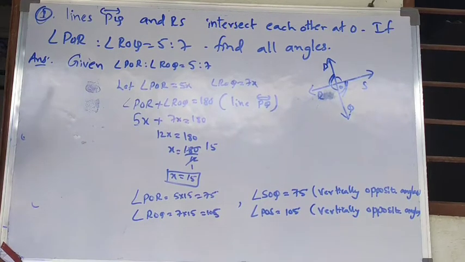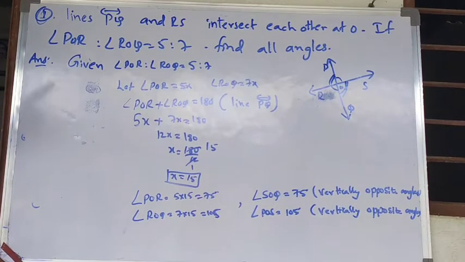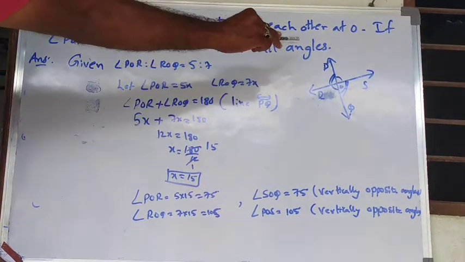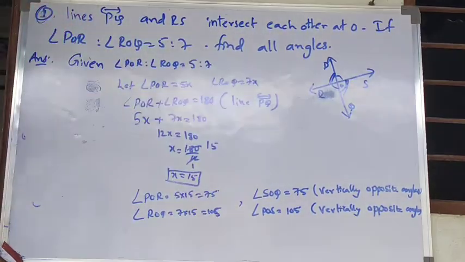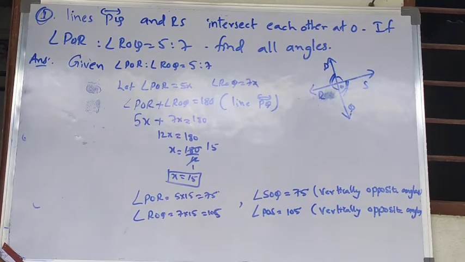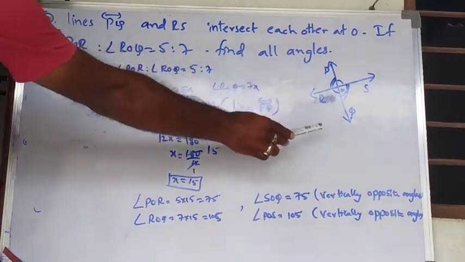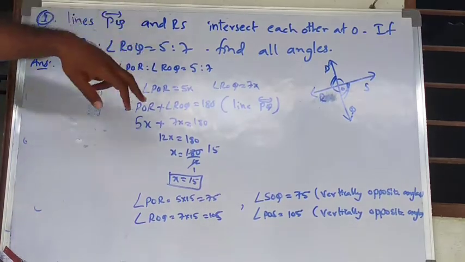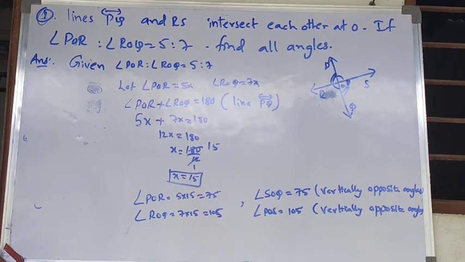As we have learned just now in the theorem, if two lines are intersecting each other, then vertically opposite angles are equal. So for angle POR, the vertically opposite angle is SOQ. So if angle POR is 75 degrees, then automatically SOQ will be 75 degrees, and angle ROQ we got as 105 degrees. So similarly angle POS will be 105 degrees, which is the vertically opposite angle.